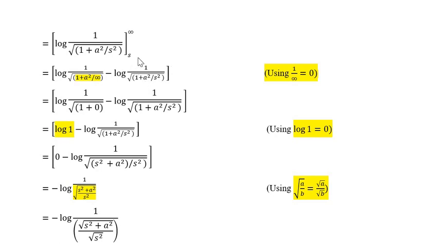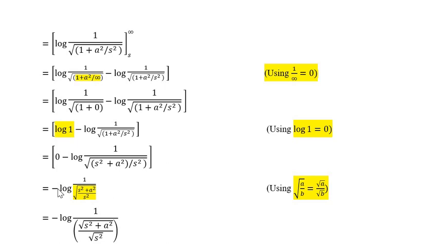And in this, replacing s by s, so that remains the same. So upper limit is log of 1, and the lower limit is the same because s is s only. Log of 1 is 0. Using that, log of 1 being 0, we get 0 minus log 1 upon under root. Now what we have done, we have cross multiplied s square plus a square whole divided by s square.